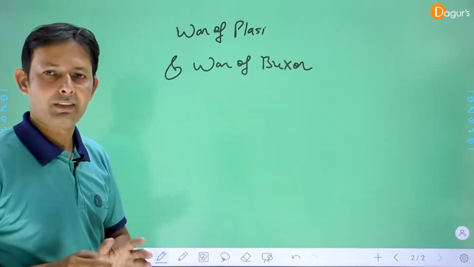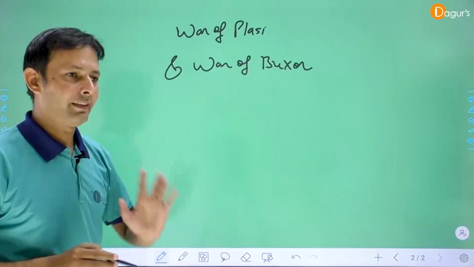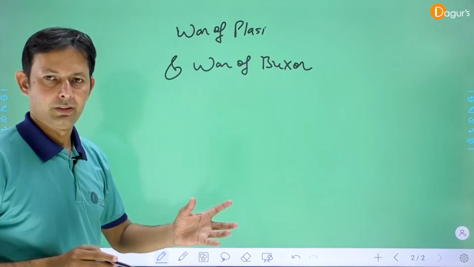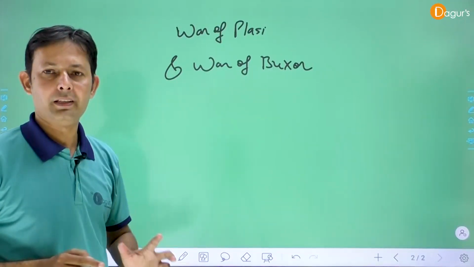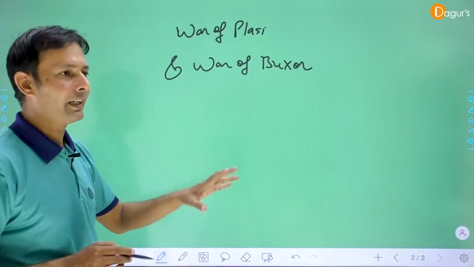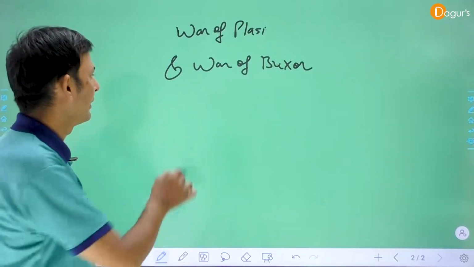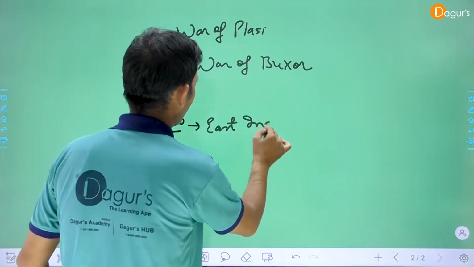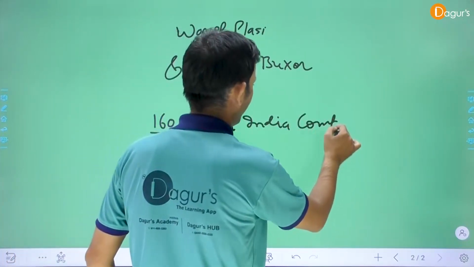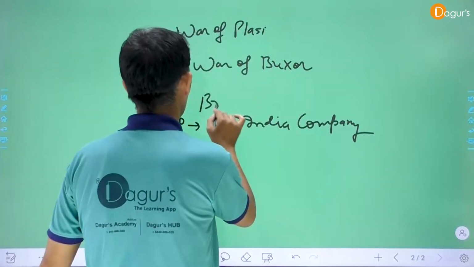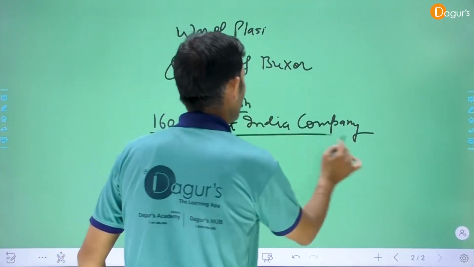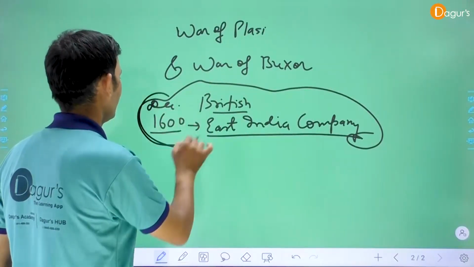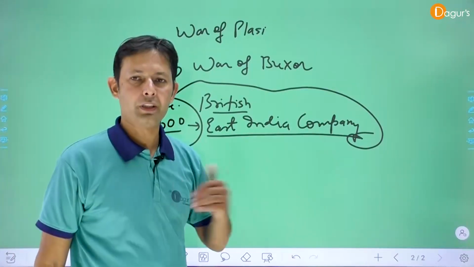Why? Because the Battle of Buxar and Plassey indicated that the British totally controlled the Indian continent and dismissed the Mughal Empire, and it was controlled by the EIC, the East India Company, especially the British East India Company, established in December 1600 AD by the order of Queen Elizabeth.